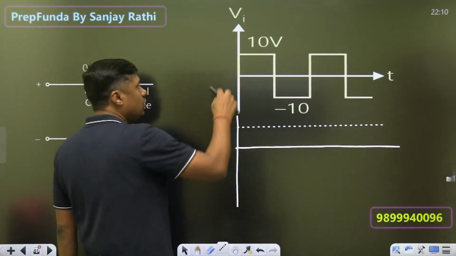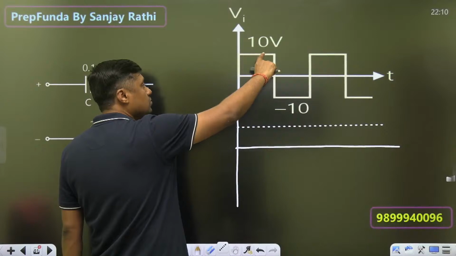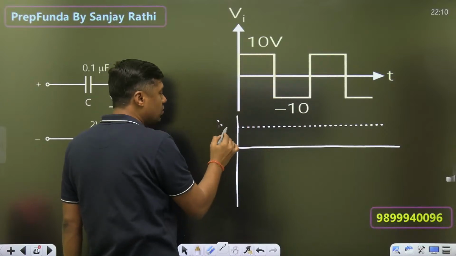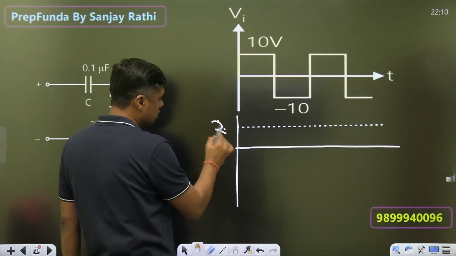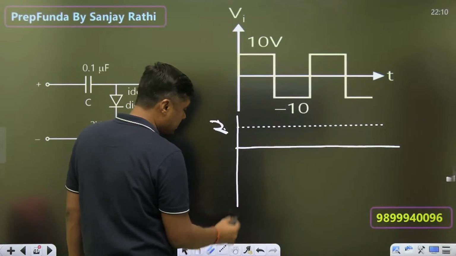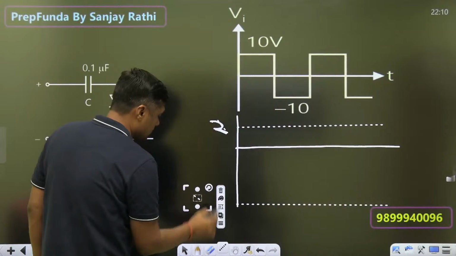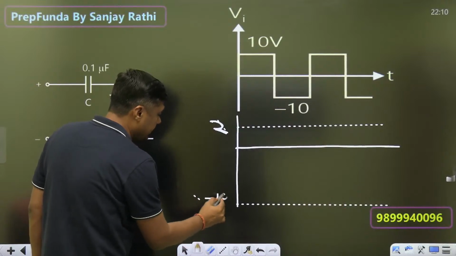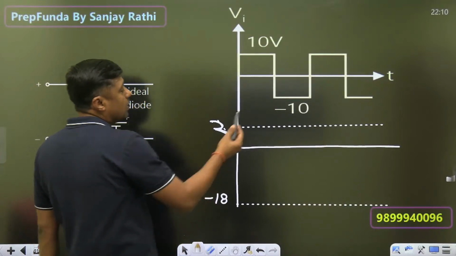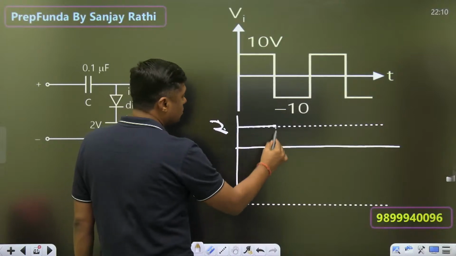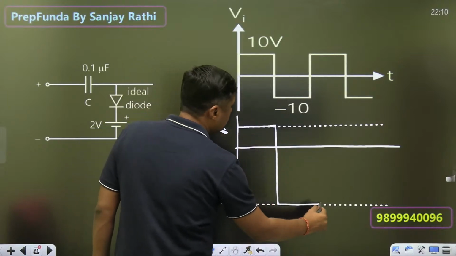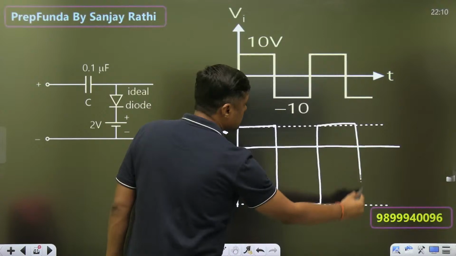What is the lowest value? Because the swing will remain same, swing is 20, so 2 minus 20 is what? 2 minus 20 is minus 18. The lowest value is minus 18. Now what will be the output? That will be the output. The shape will remain same, swing will remain same, so that is the output.